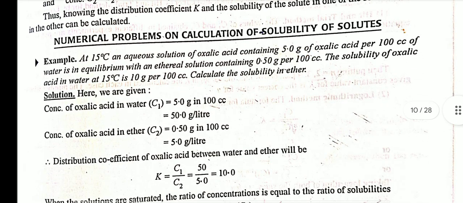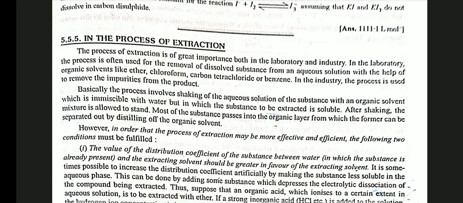In the process of extraction: the process of extraction is of great importance both in laboratory and industry. In the laboratory, the process is often used for the removal of dissolved substance from an aqueous solution with the help of organic solvents like ether, chloroform, carbon tetrachloride, or benzene. In the industry, the process is used to remove the impurities from the product.